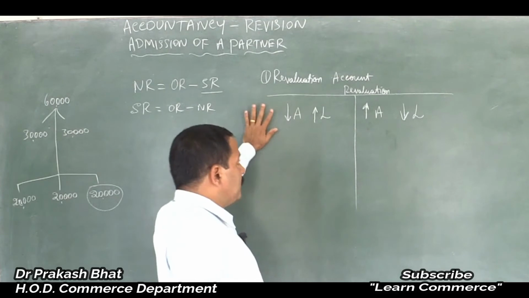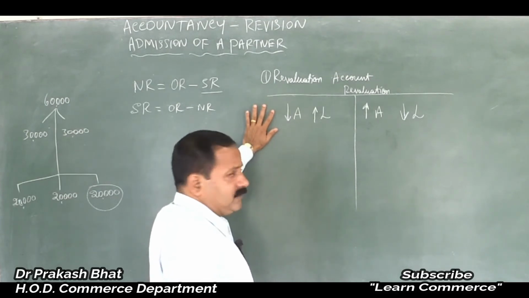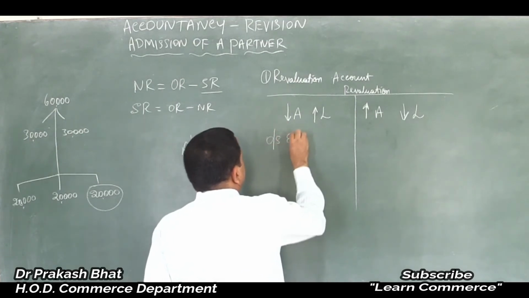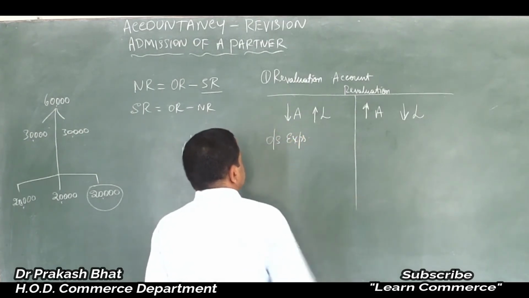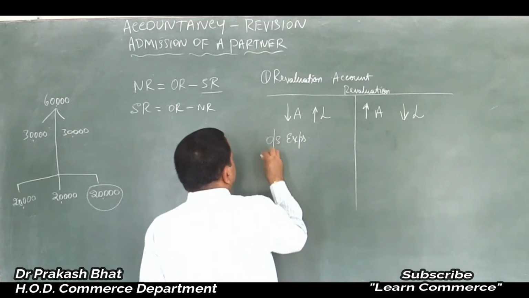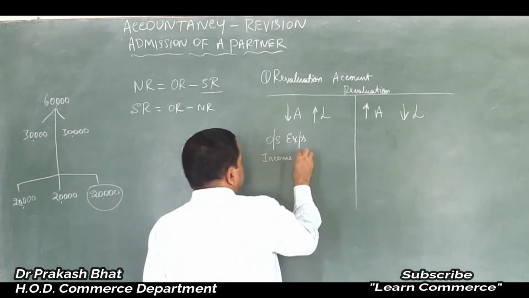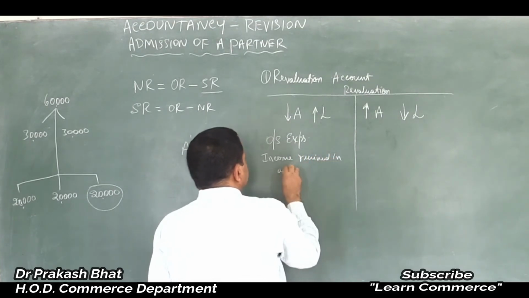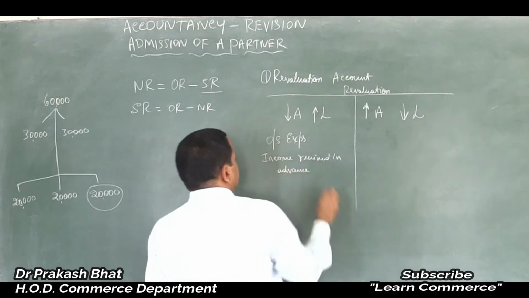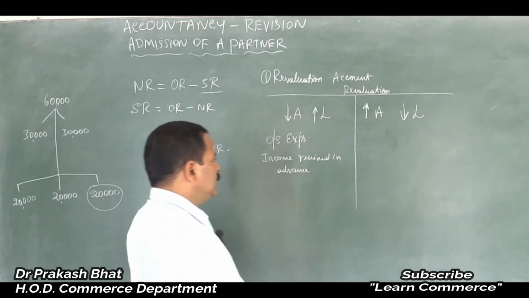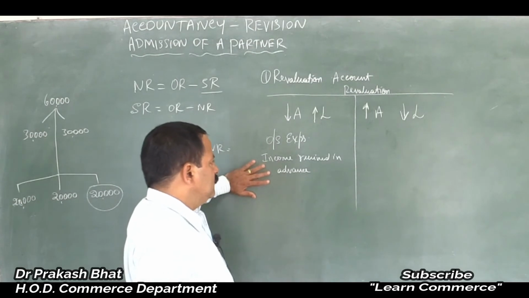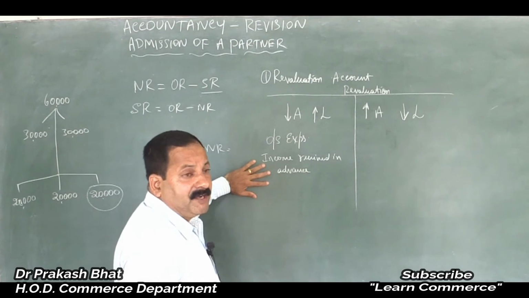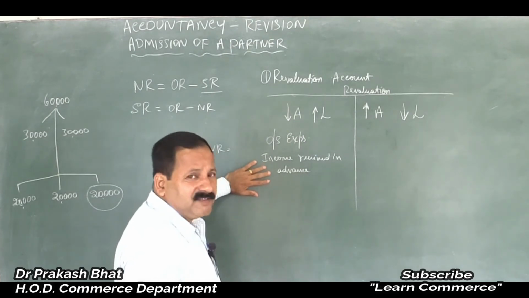That is what revaluation account is. We will prepare this, and again, if there are any outstanding expenses, or income received in advance, like rent received in advance, rent being an income received in advance, income received in advance is a liability of the business.